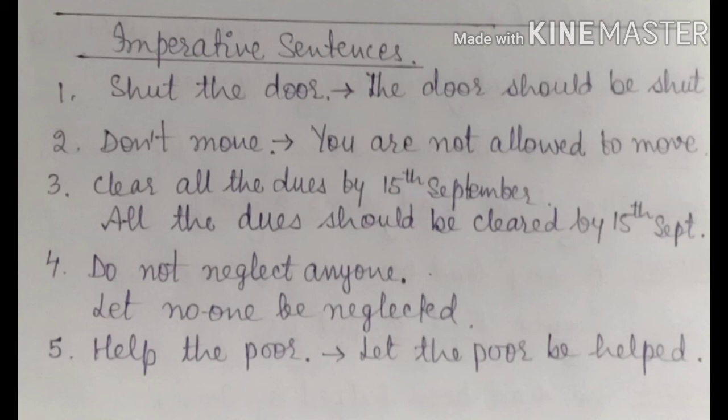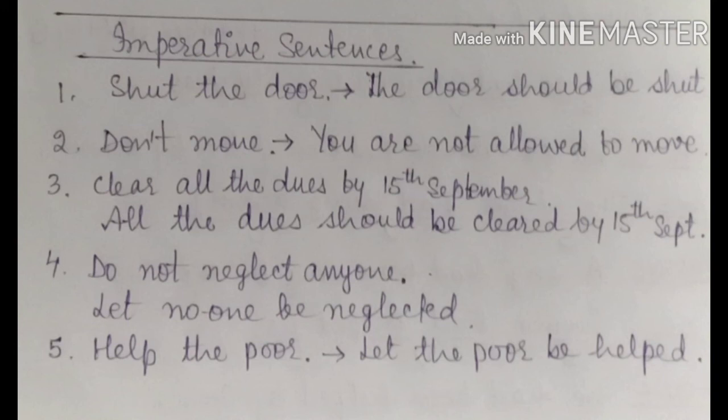Third is clear all the dues by 15th September. All the dues should be cleared by 15th September. Fourth is do not neglect anyone. Let no one be neglected. Help the poor. Let the poor be helped.